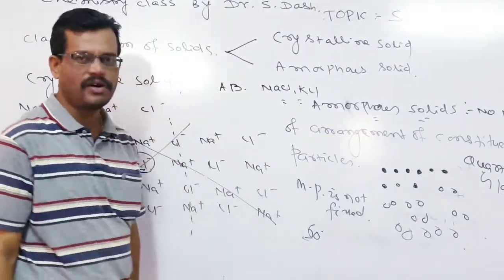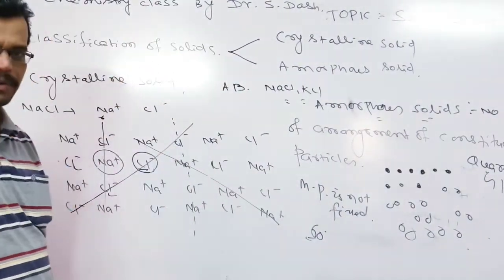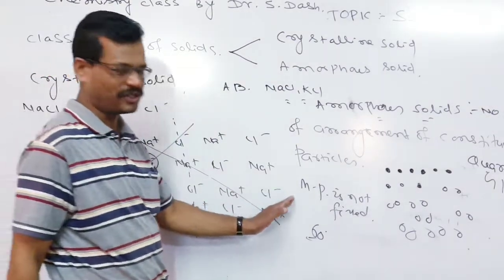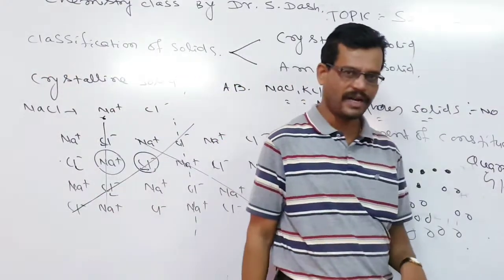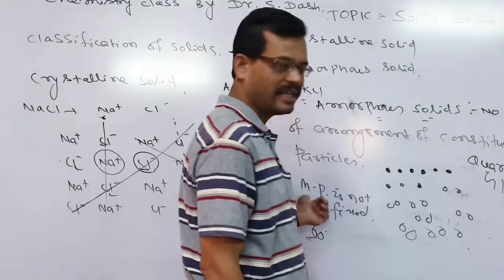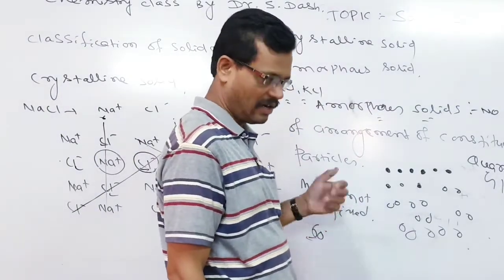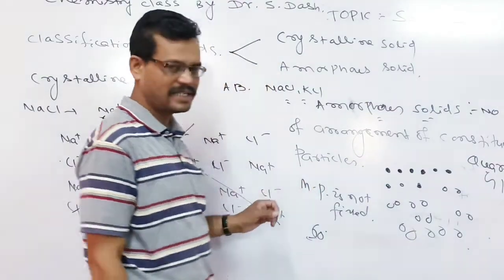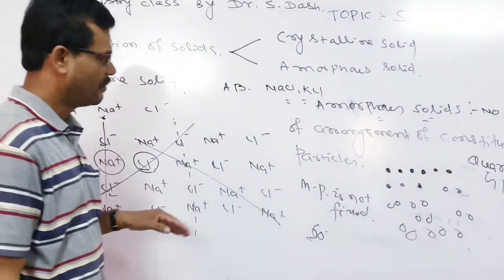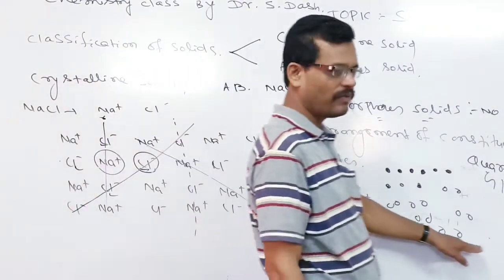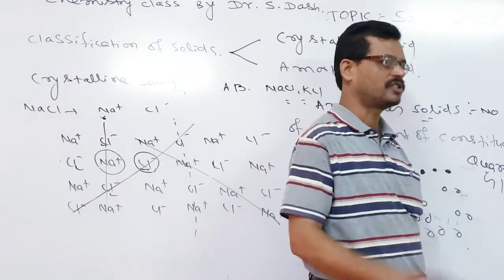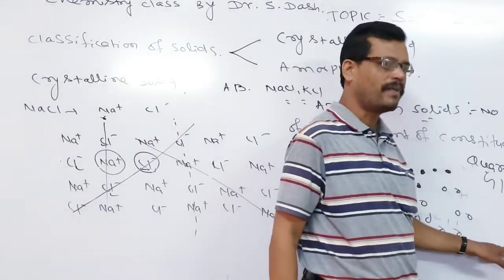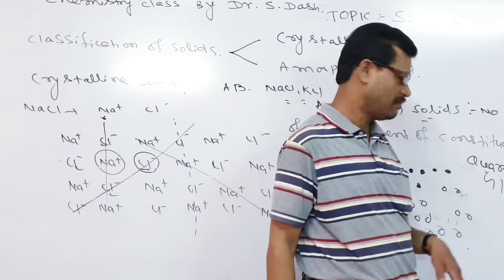So in case of the amorphous solids, what will happen, sir? They do not possess a fixed melting point like that of the crystalline solids. Already we see that a crystalline solid melts at a sharp, fixed point. But whenever we go to the amorphous solids, they do not melt at a particular temperature, and they start melting before that.